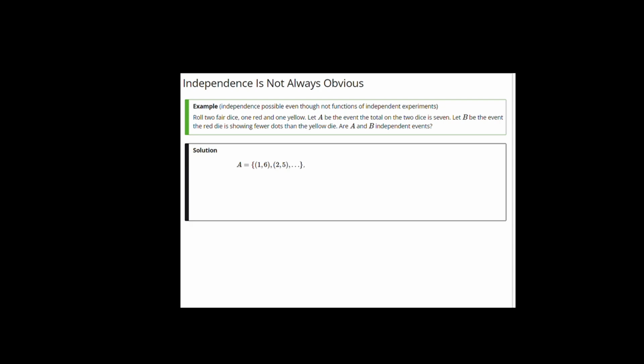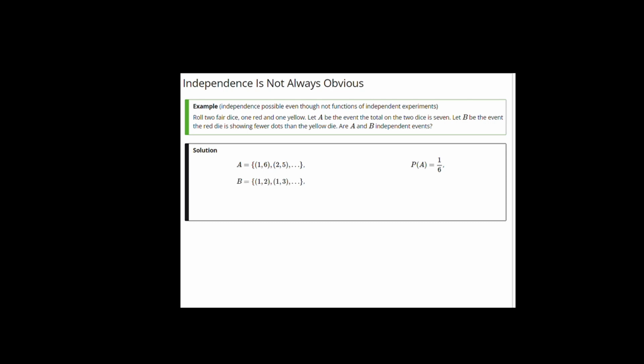Let's determine the probability of A. It, of course, is pairs of numbers which add up to 7. So 1, 6, 2, 5, 3, 4, up to 6, 1. Since there are 6 points in A, out of 36 possible pairs, the probability of A is 6 over 36, or 1/6. What about B, the event that the red die shows fewer dots than the yellow die?